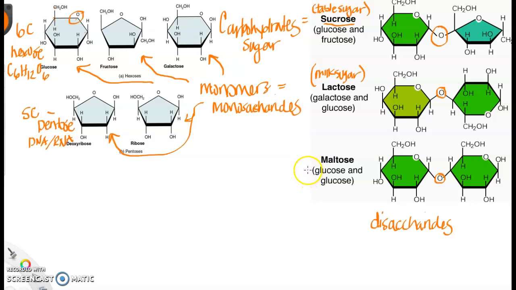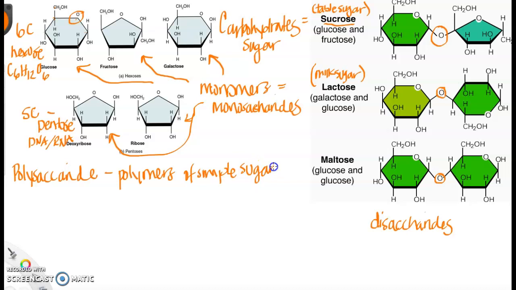Another thing that carbohydrates do is they also store energy. They store glucose as a polysaccharide. These are polymers, or groups of simple sugars. And again, they're linked together through dehydration synthesis, and they're for storage.